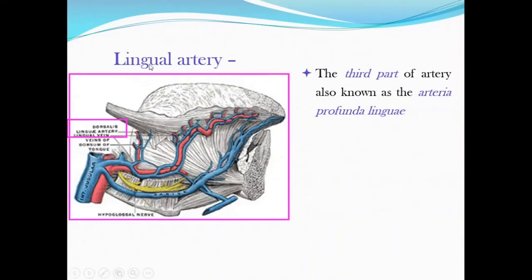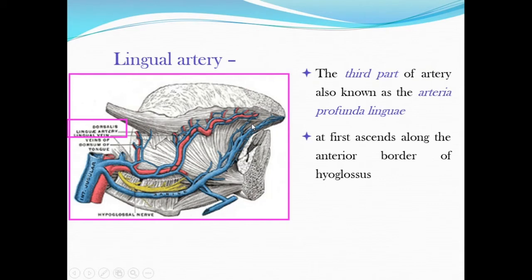The third part of the artery. So this is the third part of the artery running over the genioglossus muscle, also known as arteria profunda linguae. You should know the meaning of profunda. Profunda means deep. Linguae means lingual, tongue. So it is the deep artery of the tongue.